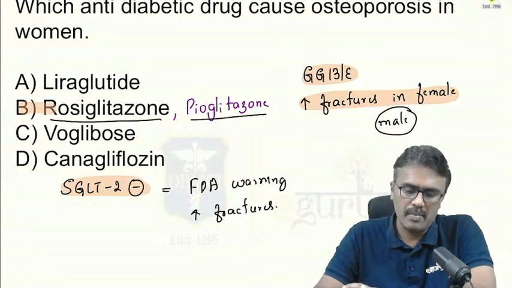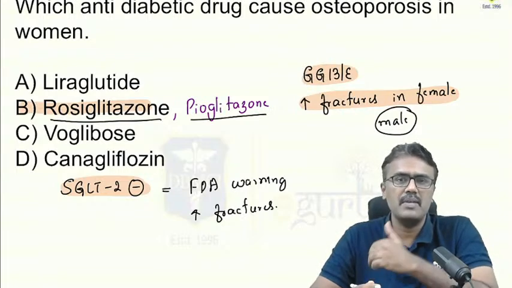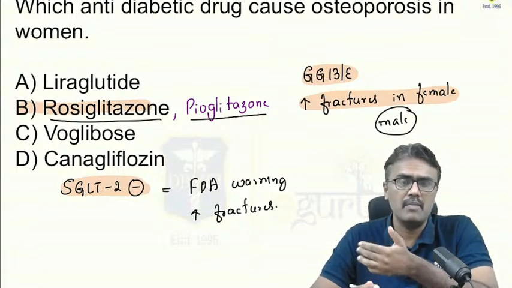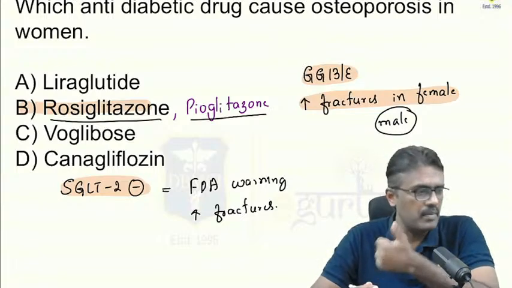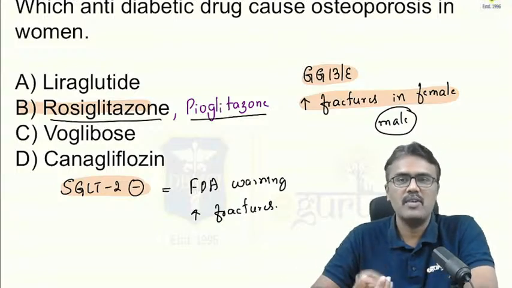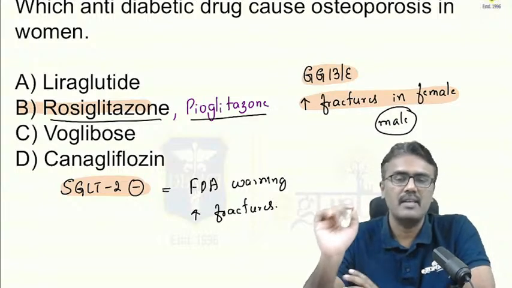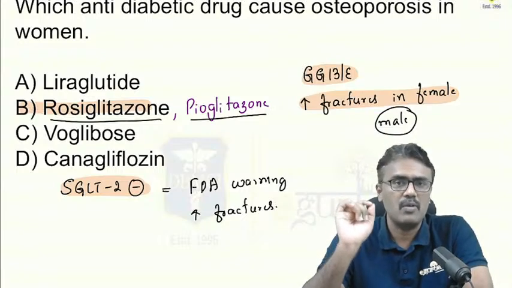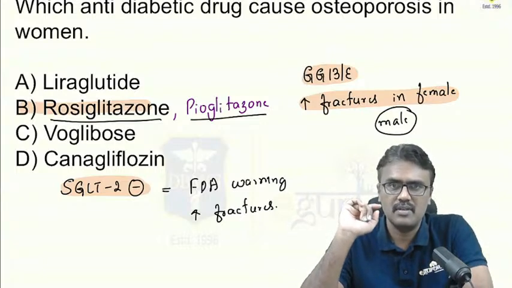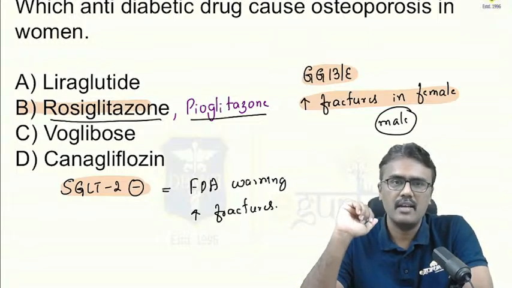the answer would be rosiglitazone from the standard textbook Goodman and Gilman, because the majority of the questions are set from JIPMER, and because JIPMER now comes to INI-CET, they will take from Goodman and Gilman and ask. If they have asked from that angle, if a female is given, yeah, I know that many are telling canagliflozin also. I too have studied about that, but I am giving you what is there in the textbook. So Goodman and Gilman 13th edition is giving that both rosiglitazone and pioglitazone can increase the risk of fractures, particularly in female, and the risk of osteoporosis. Otherwise, if they have read the FDA warning and given this, then the answer will be canagliflozin.